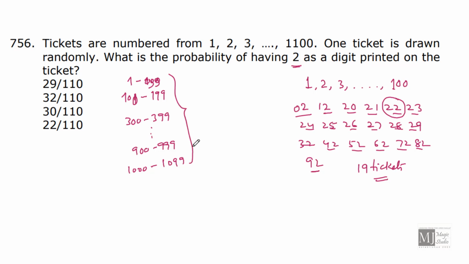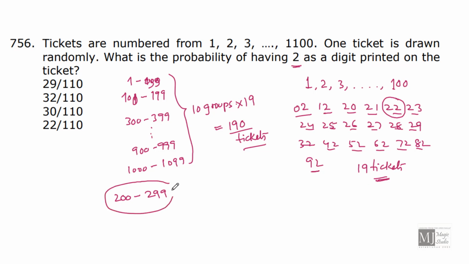So how many groups do we have? We have 10 groups, and in each group we can have 19 tickets on which 2 would be printed. That means 190 tickets are there where 2 is printed. But we left out what? We left out 200 to 299.